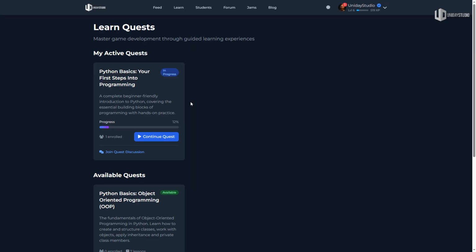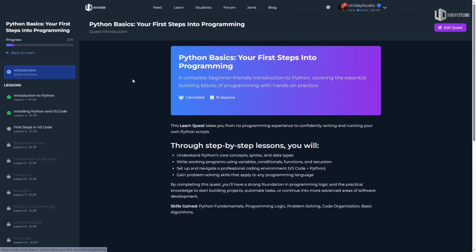And we do have 2 courses here. The first one is Python Basics, your first steps into programming. So if you know absolutely nothing about Python and you want to learn, this is the place for you. And again, it's free. You don't have to pay. It's completely free. Just go ahead, create an account on the website, and enroll in the course.